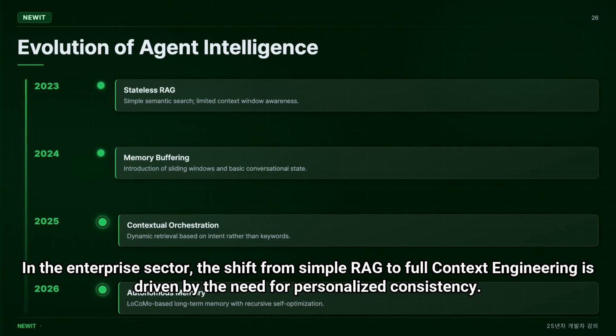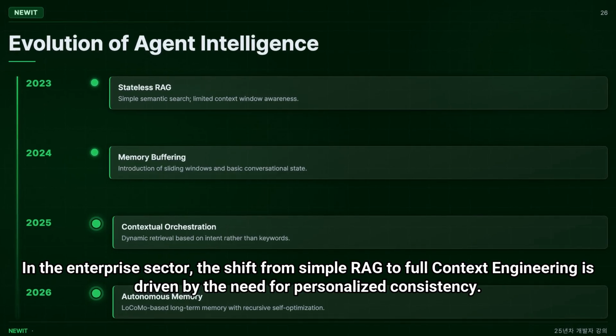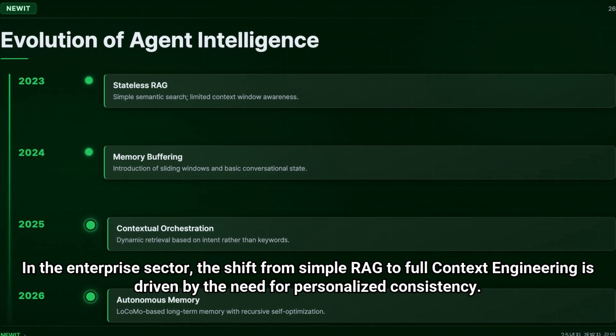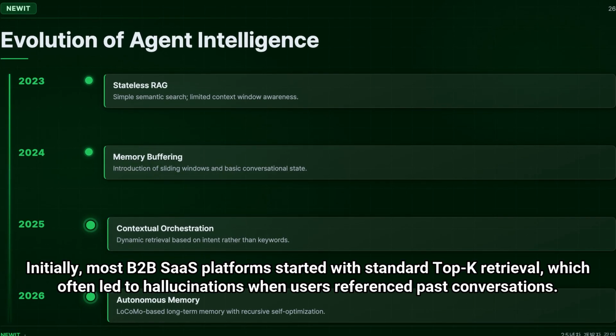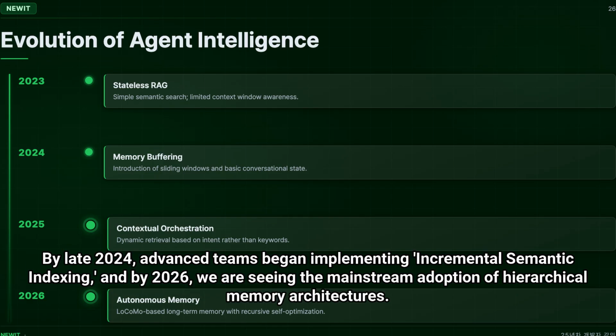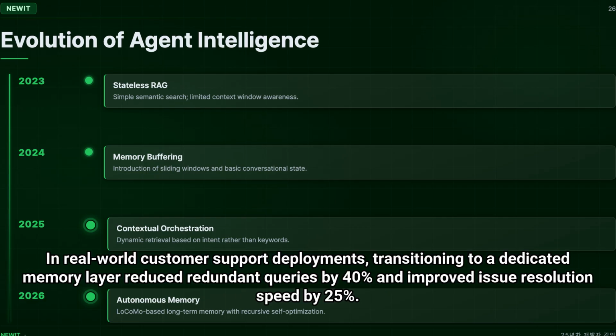In the enterprise sector, the shift from simple RAG to full context engineering is driven by the need for personalized consistency. Initially, most B2B SaaS platforms started with standard top-K retrieval, which often led to hallucinations when users referenced past conversations. By late 2024, advanced teams began implementing incremental semantic indexing, and by 2026, we are seeing the mainstream adoption of hierarchical memory architectures.